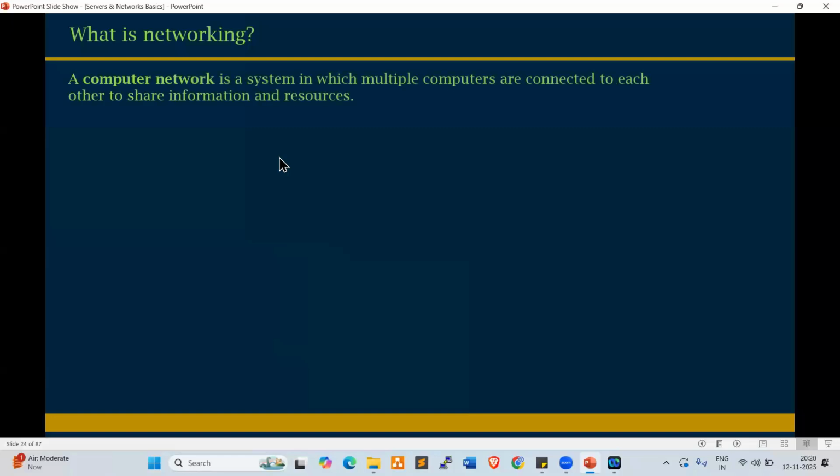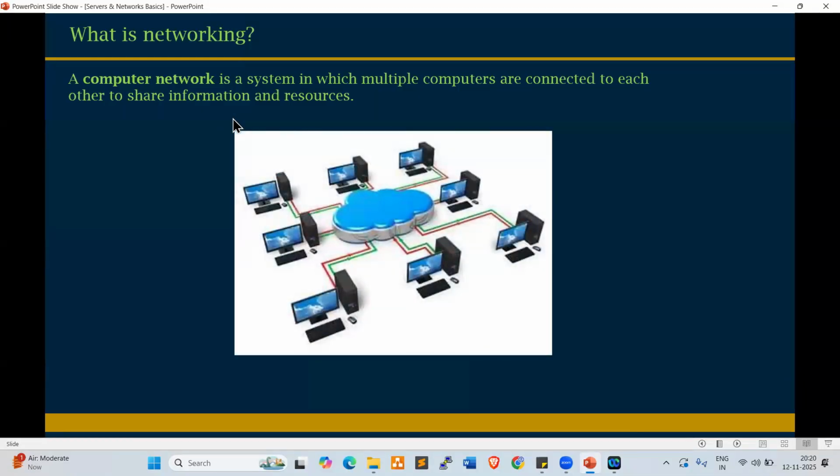Look at this, everyone. So what is networking? A computer network is a system in which multiple computers are connected to each other to share information and resources. Look at this, everyone. This is LAN connectivity, a computer network. These are all desktops, and we connect them through cable to share the resources and the information.